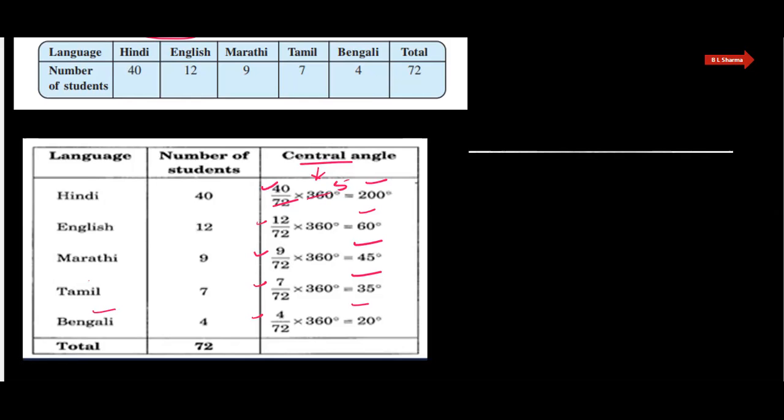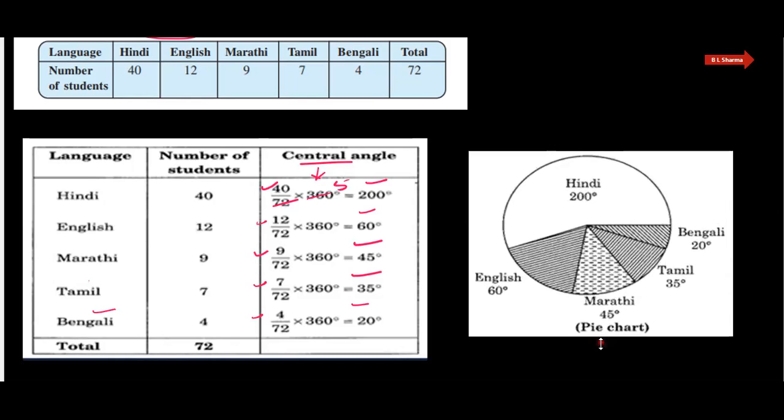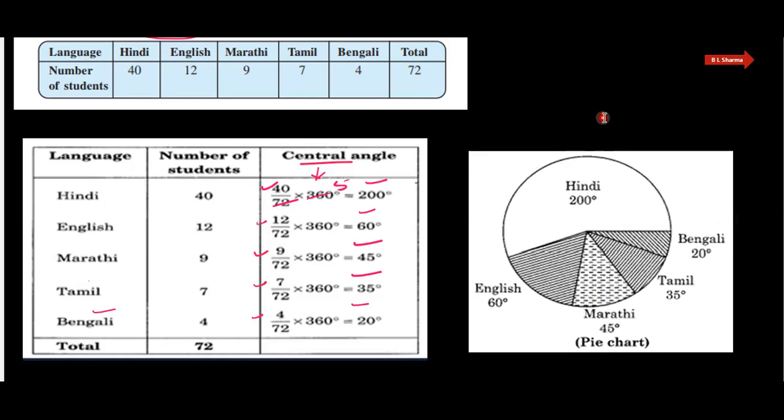Now you draw a circle and represent these through a pie chart. See here. Yes, this is our circle. First of all, Hindi is 200 degree. पहले आप हिंदी ना बनाएं. You start drawing with the Bengali, that is 20 degree, and then Tamil, that is 35 degree, Marathi 45 degree, and English 60 degree. और जो बचेगा, what is left here, that will be 200 degree. Yes. So this is our pie chart.